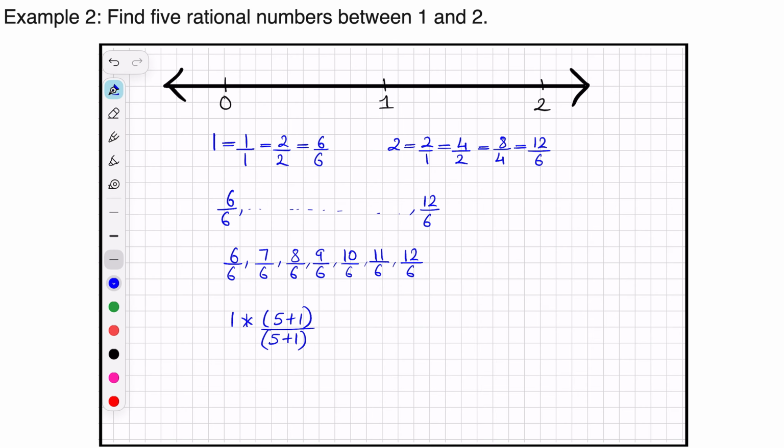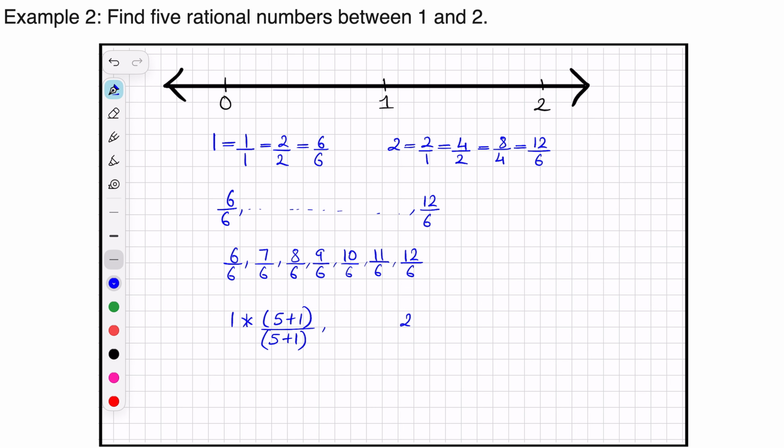So we are multiplying the number 1 with the same numerator and denominator, so it is same as 1. Now how are we calculating this 5 plus 1? This 5 is the number of rational numbers that we want between the two numbers, and we are adding 1 to get the correct fractional form.